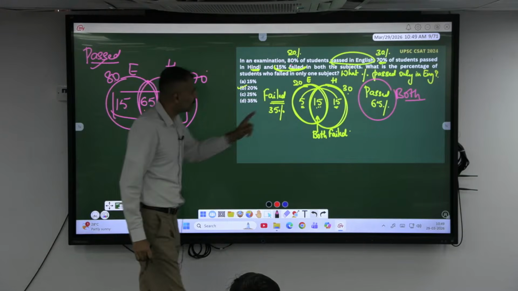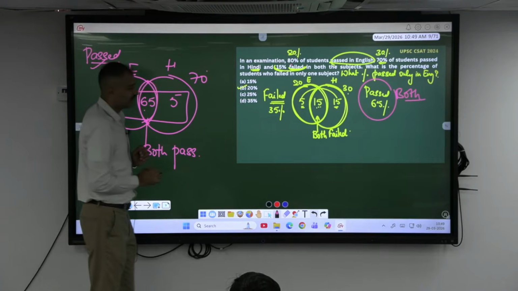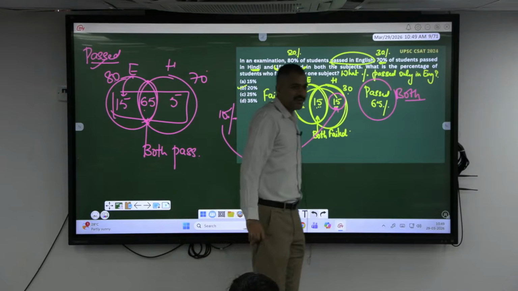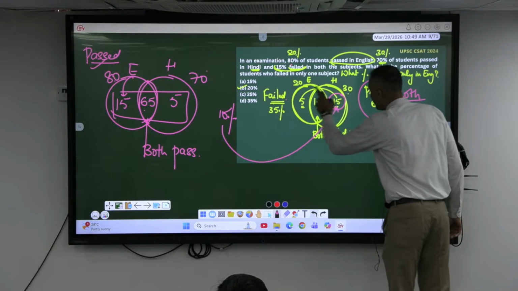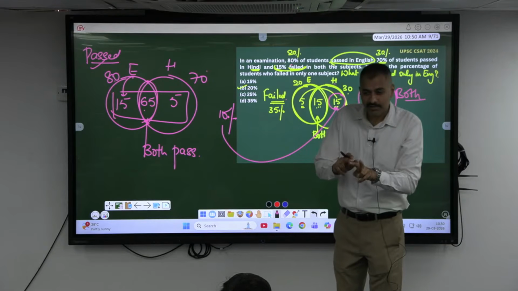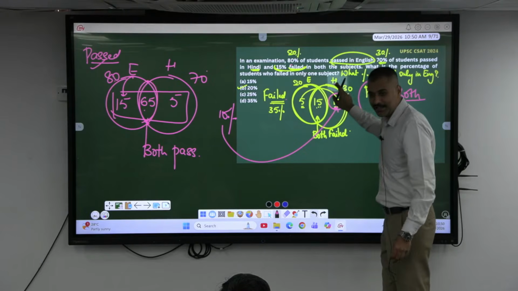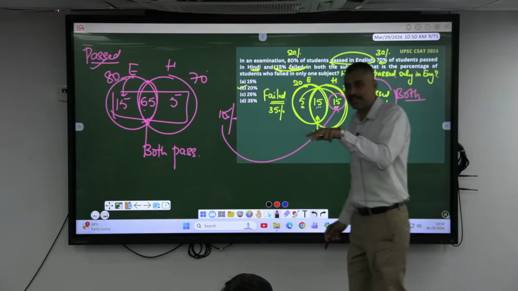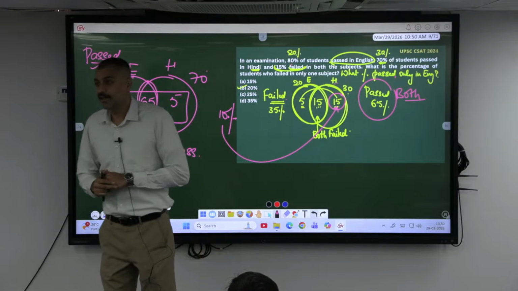Now tell me, my question was what percent passed only in English? 15%. Do we have this 15% here also? Just think. 15% failed only in Hindi. You appeared in 2 exams, one English, another Hindi. If 15% failed only in Hindi, they have passed only in what? If they failed only in Hindi, the same percentage has to be passed only in English. Isn't it?